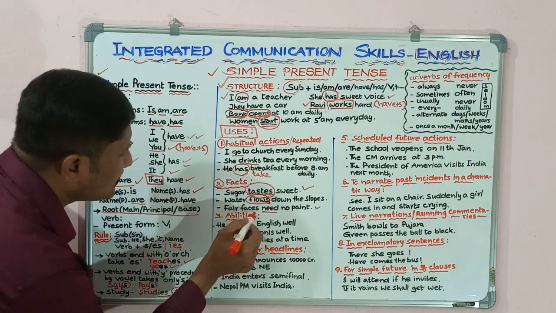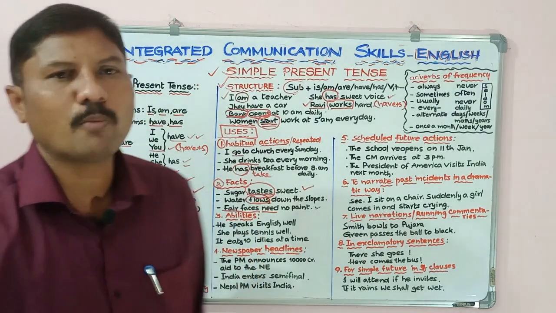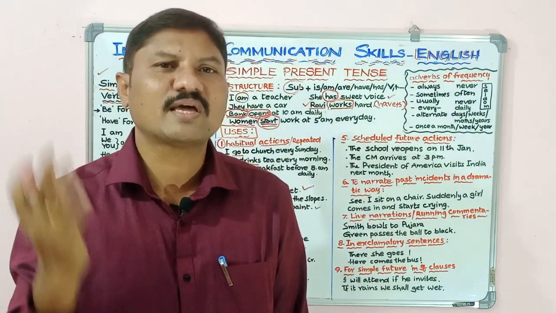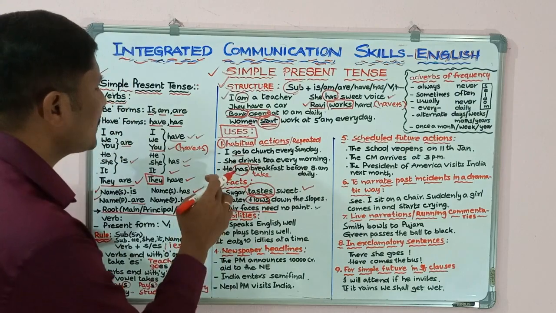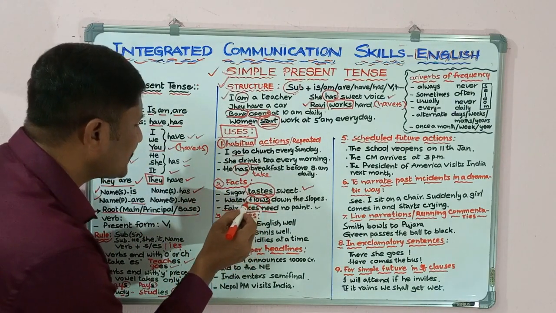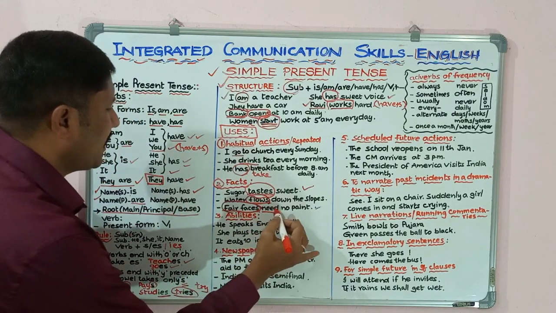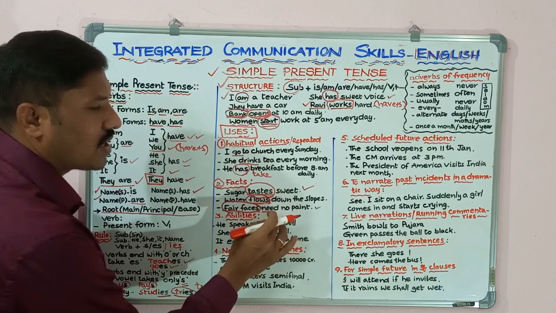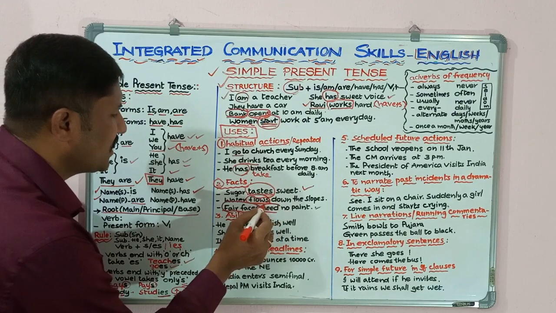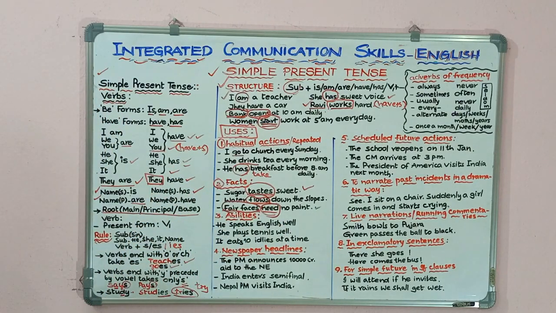Next, fair faces is the subject. Fair faces need no paint. They need not apply powder or something else on their faces. That is the meaning of the sentence. So here, fair faces is a plural subject. That's why I have not added s or es to the verb. Fair faces need, I use only need. Fair faces need no paint.